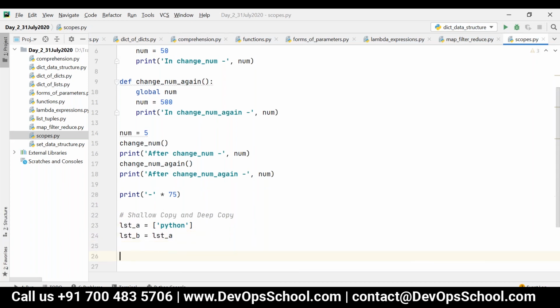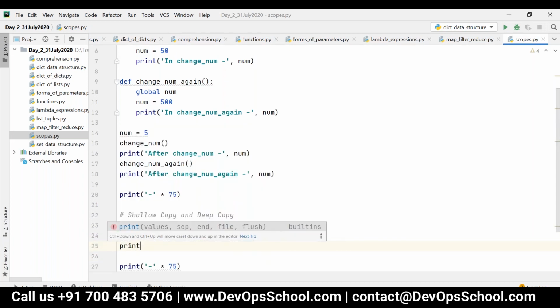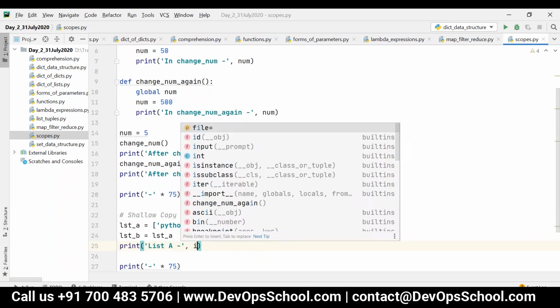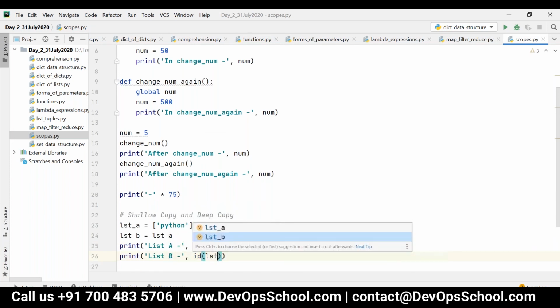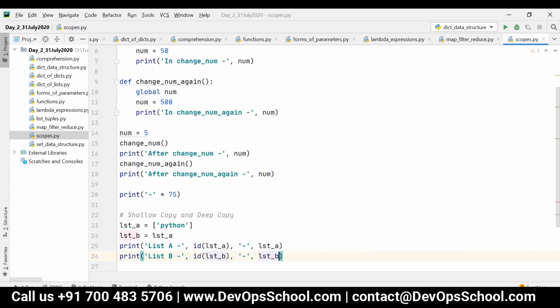Now let me print it: print list A, ID of list A, and then the value of list A. Similarly, I am printing list B, ID of list B, and then list B.